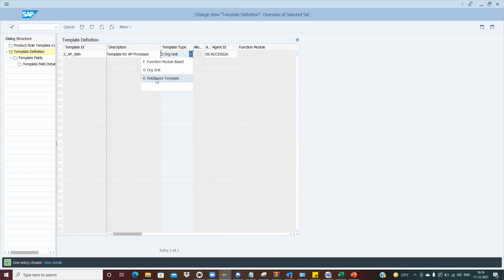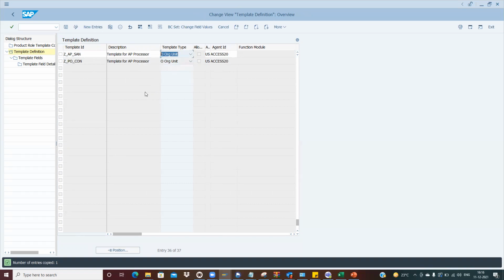For company code 2000, I want a separate role to be created. So field-based means based on some particular field, you want to do the bifurcation. Like a particular company code, or some vendor, based on table fields like that.